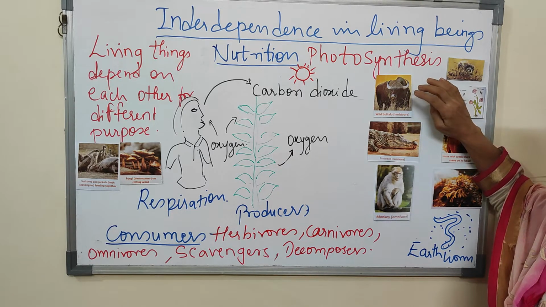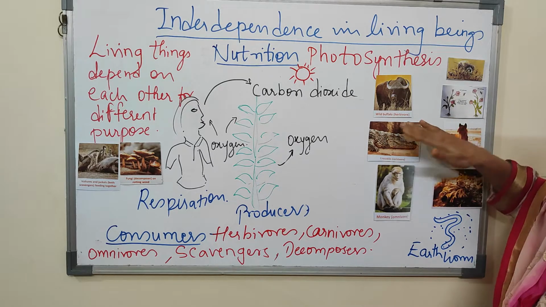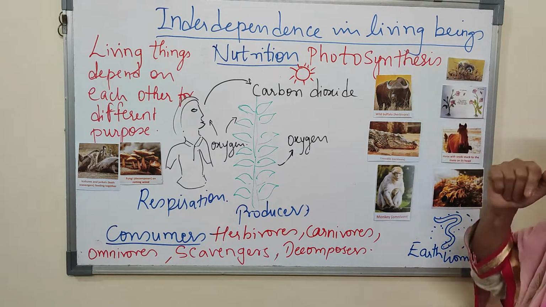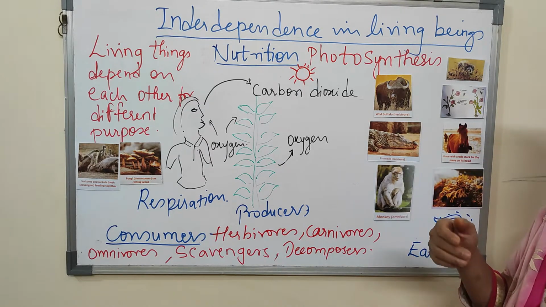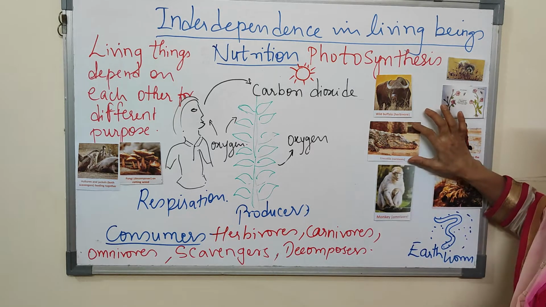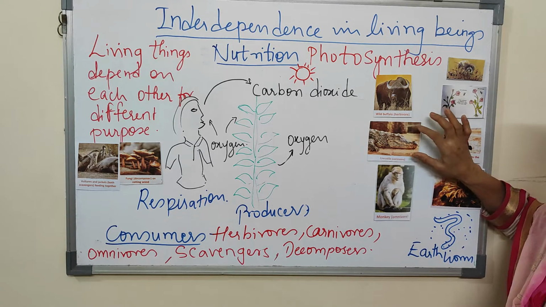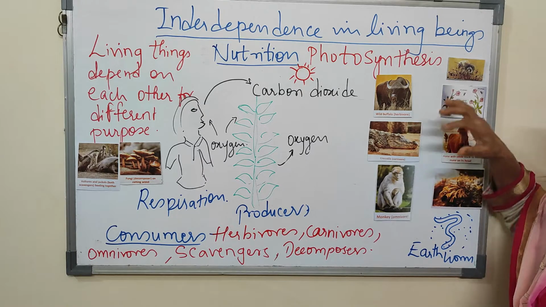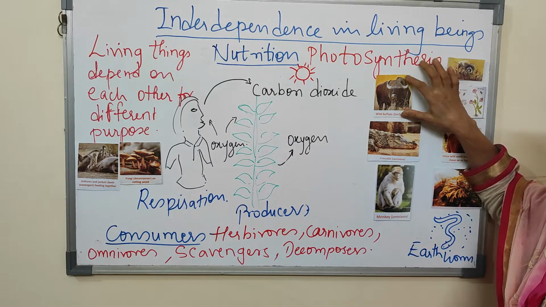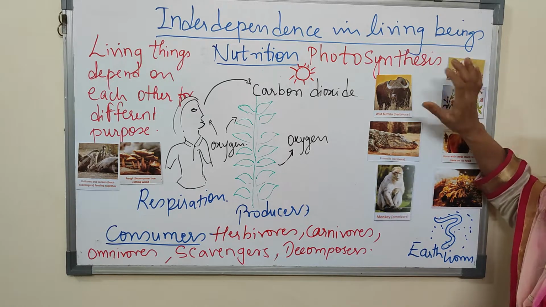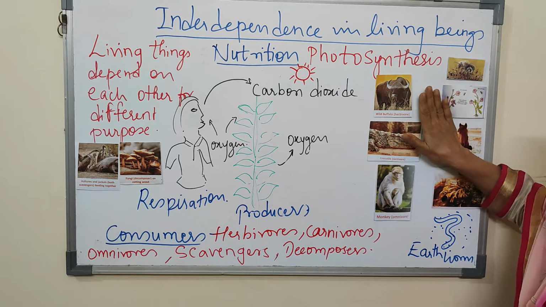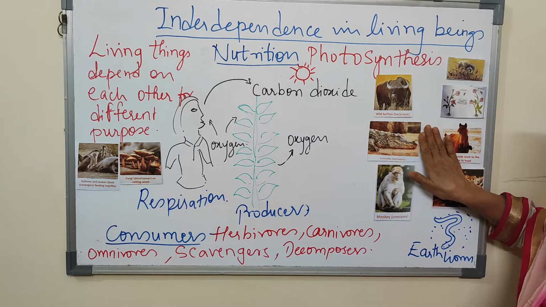But some animals will eat those herbivores. They are known as carnivores. Here you can see this picture of a crocodile. Masahari it is. It will eat the meat of this herbivore. Herbivores are Shakahari. They'll eat only the leaves. Remember one example or many examples, but be clear in your understanding what is herbivore, carnivore.